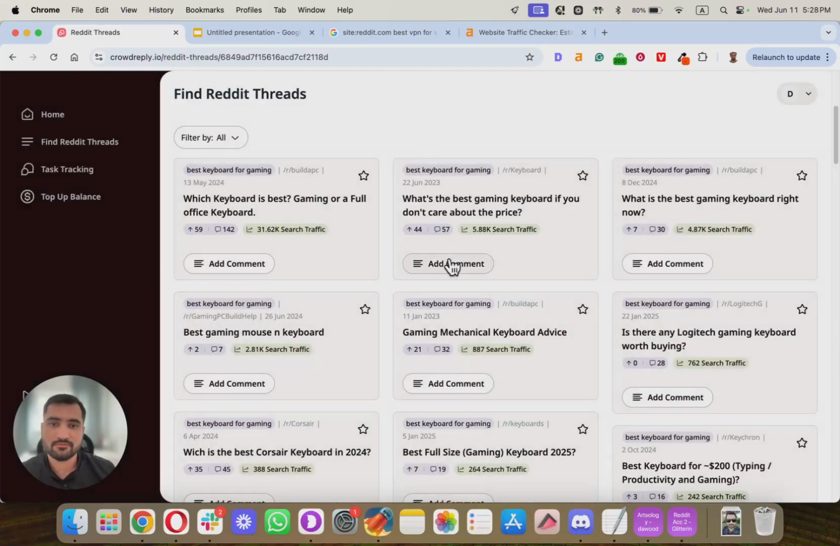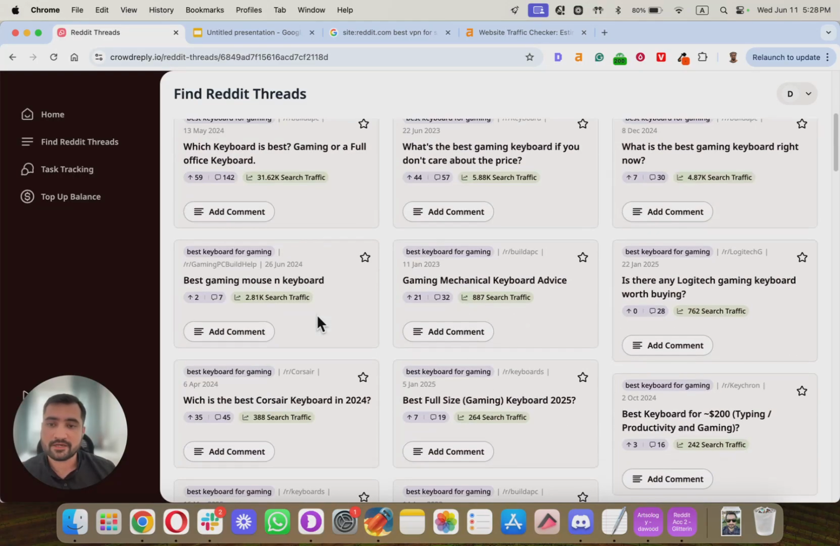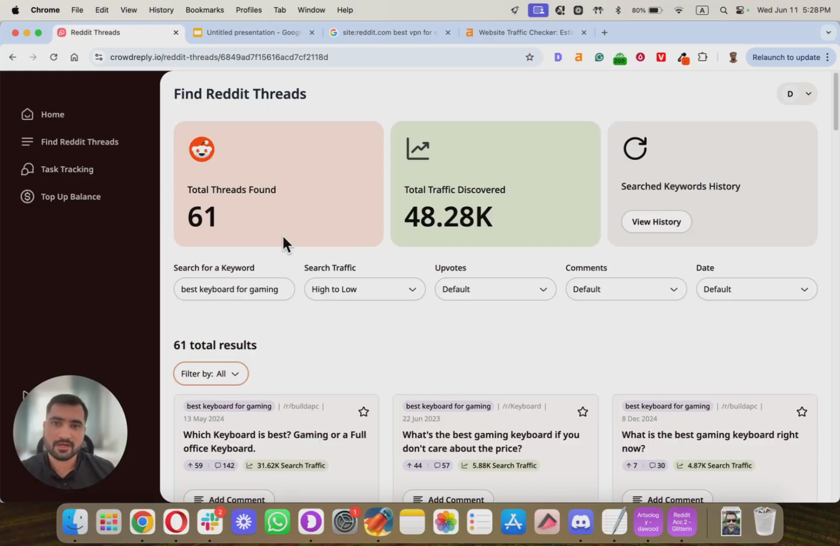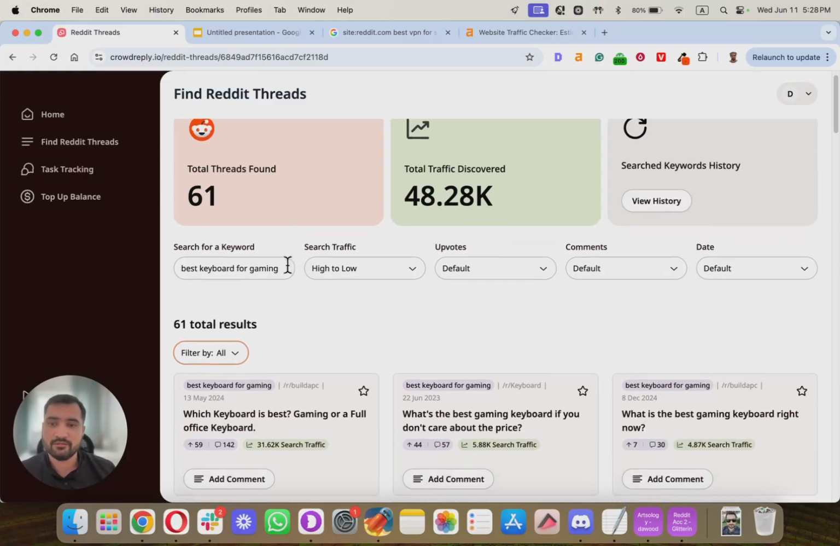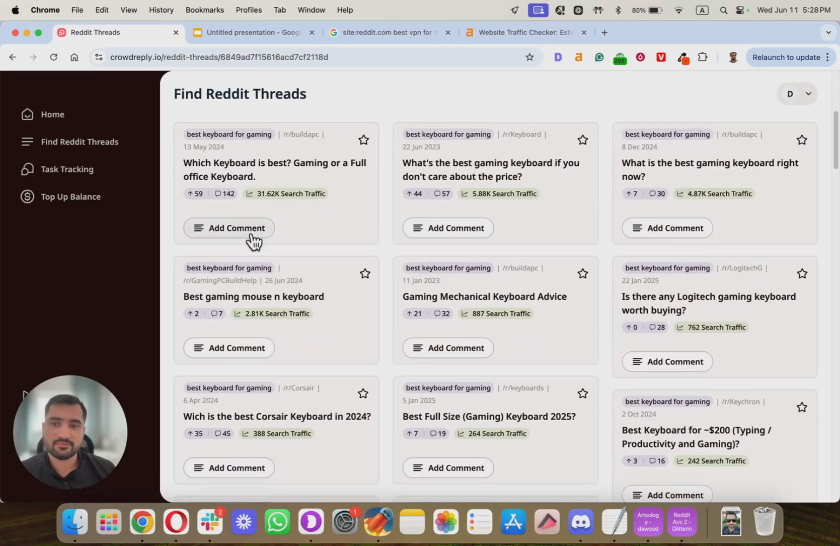So you can see how many threads you have engaged on, all that sort of stuff, and then you can just track that in tracking. You can see by project all the engagement that you've done. So this is basically what we use for our own brand promotions and everything. This is what we do. We add a keyword, and once we have all the threads, we start engaging on them and promoting our brand.